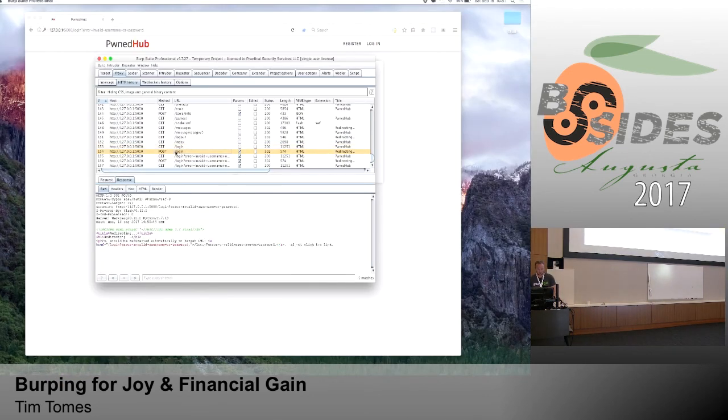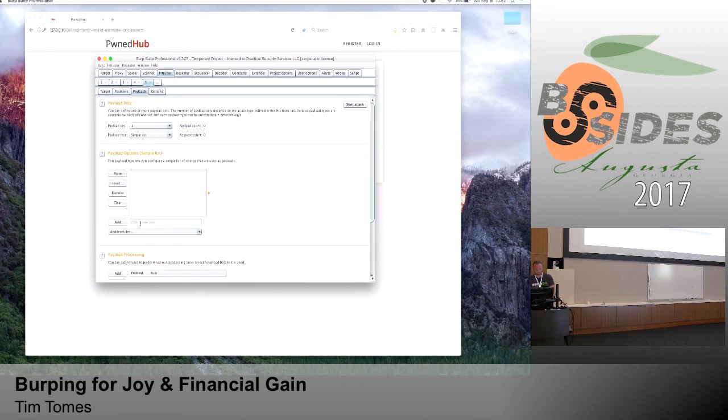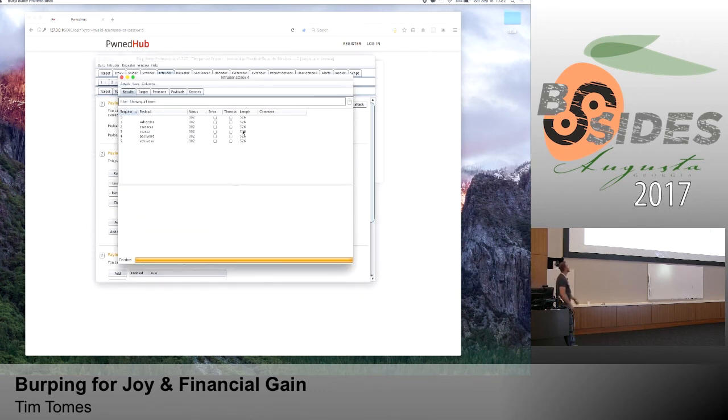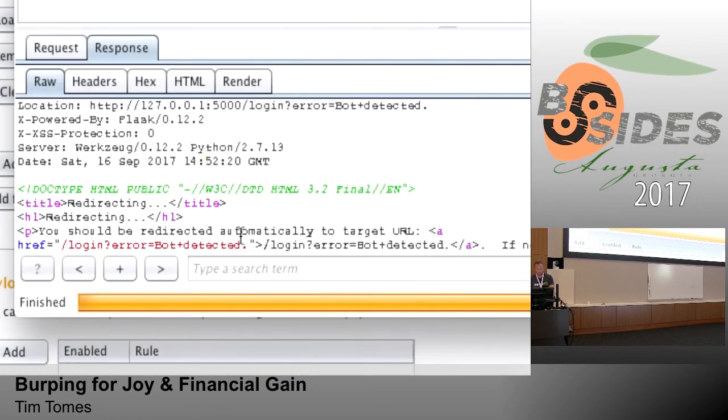So I'll show you this. We'll right click the request and send it to Intruder. The position we're interested in is the password. Let's actually clear them all. The password's the right password, by the way. So we start the attack and we notice real quickly that even the right password didn't work. None of them authenticated correctly. All of the responses are exactly the same, and the reason is because we've been detected as a bot, right?